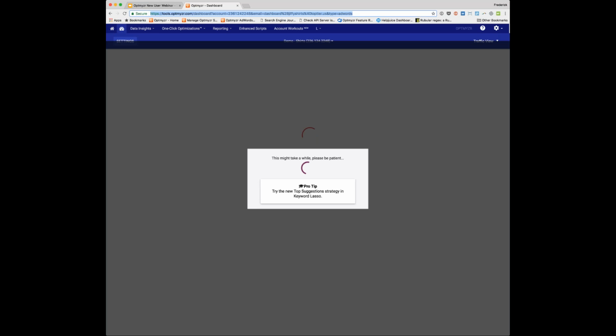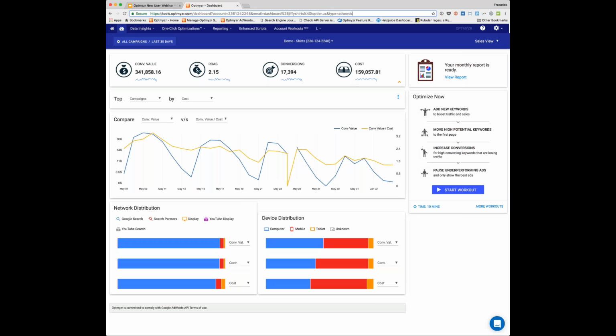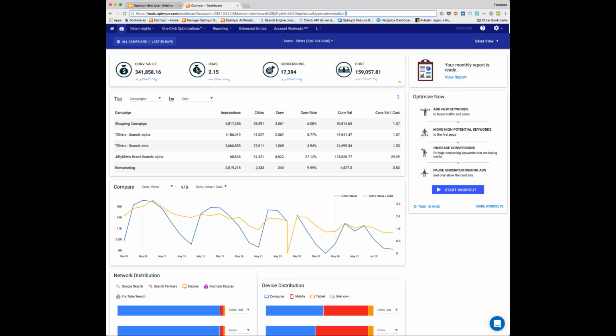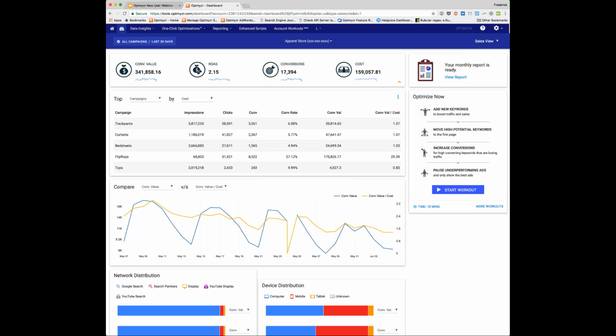So the first page we're going to go to is the account dashboard. So not the MCC dashboard, but just the individual account dashboard. So on the individual account dashboard, we have a couple of metrics. So you have a little spark line, so you can see how the return on ad spend has been changing, how the number of conversions has been changing. And we will automatically pick up whether this is an e-commerce account or a lead gen account. And so based on that, we'll show you the correct view. If you did want to change the view, you can do it from right here.